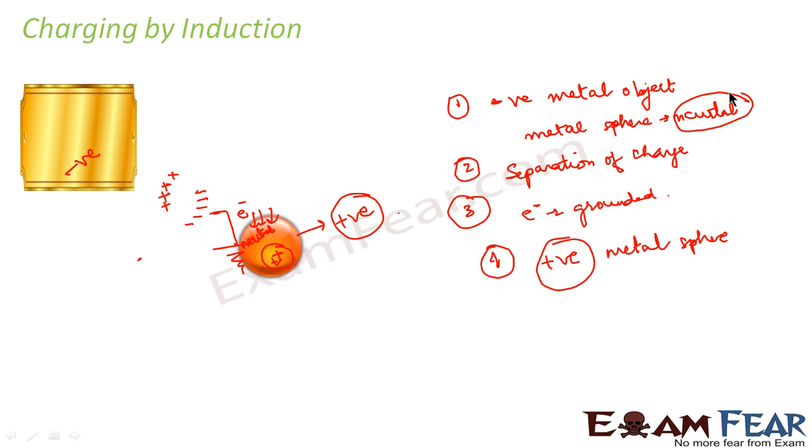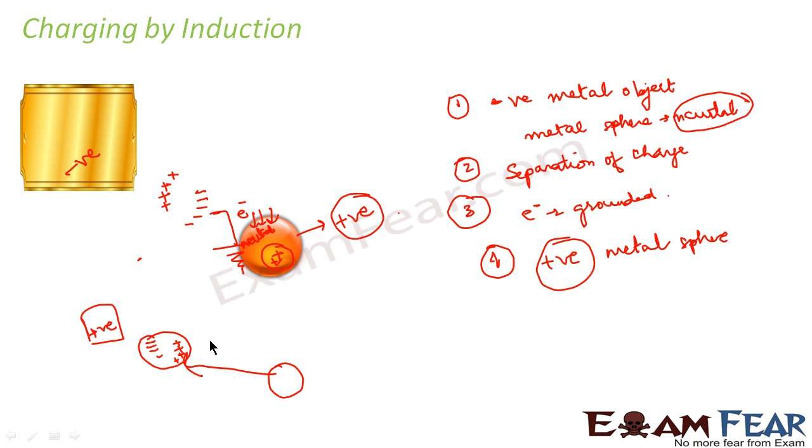But did you observe an important thing here? The object was negatively charged, so it induced positive charges on the sphere. Similarly, if the metal object was positively charged and the sphere was neutral, when the sphere was brought near the object, the negative charges will accumulate at this side and the positive charges will accumulate at this end.